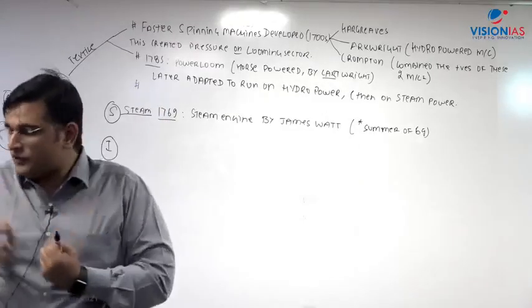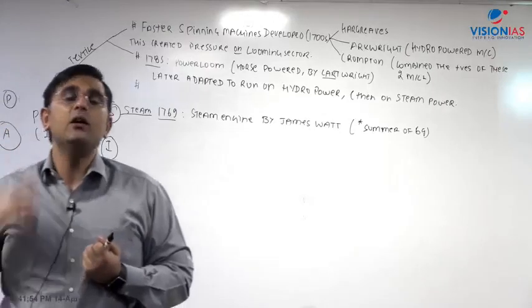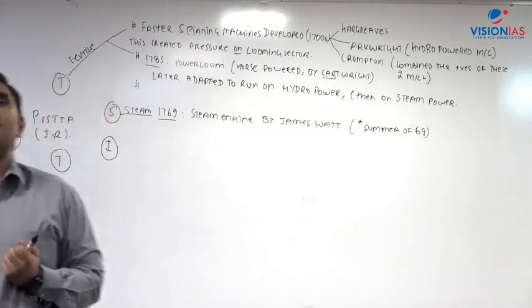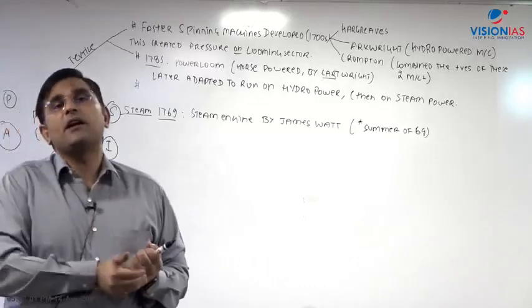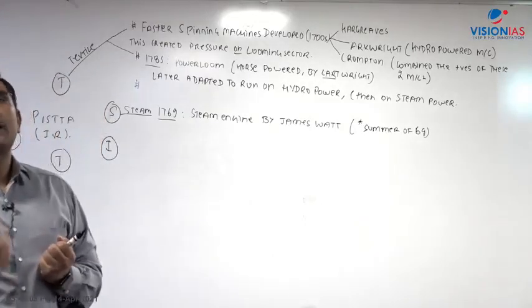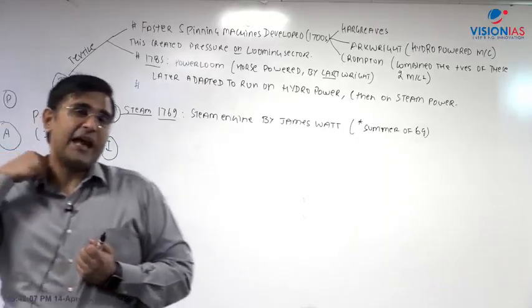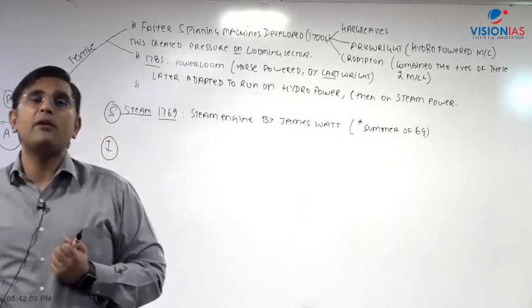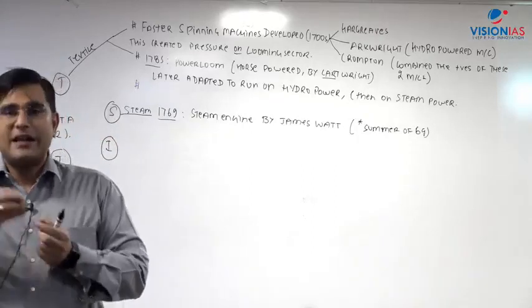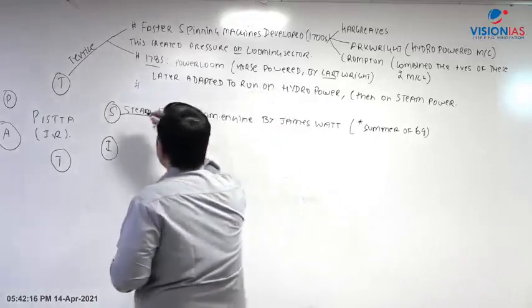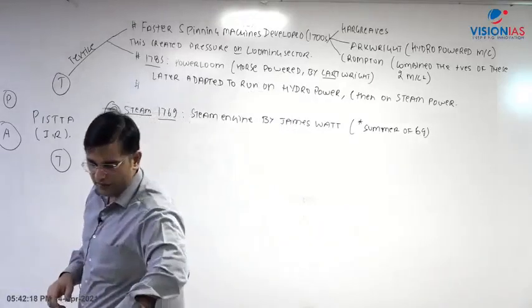And therefore, there was this huge pressure on the first sector to come out with some kind of innovation which can increase the speed at which this fiber is separated from the seeds. So therefore, around the time period of 1793, a machine is developed which is known as cotton gin, and it is able to separate fiber from the seed 200 times faster than by hand, right? So therefore, this is the last innovation which takes place in the textile sector, around the time period of 1793.